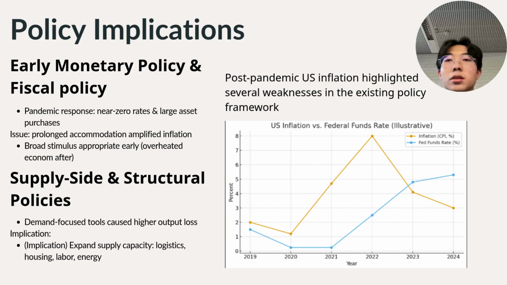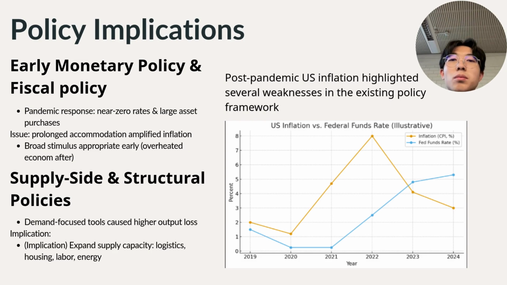pandemic. The post-pandemic US inflation exposed several weaknesses in the current policy framework, and what the graph shows is that inflation jumped sharply from 2021 to 2022, and by 2023 to 2024, the inflation fell while the rates remained high. On monetary policy, the Fed's extended near-zero rates and asset purchases initially stabilized the market during the pandemic, but eventually it lasted too long.